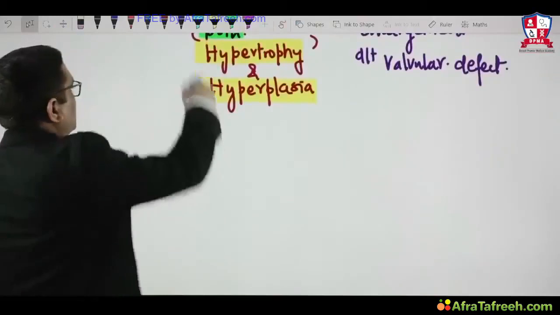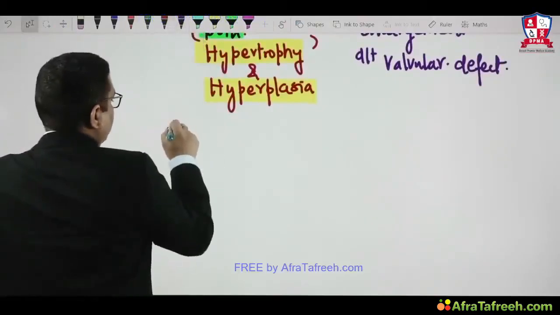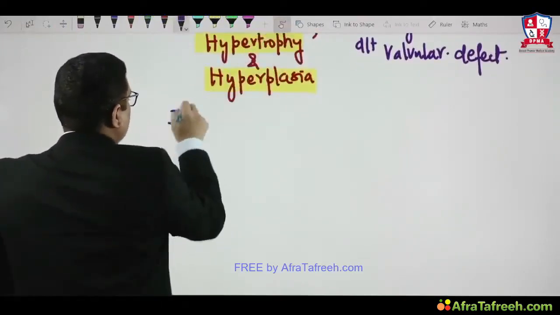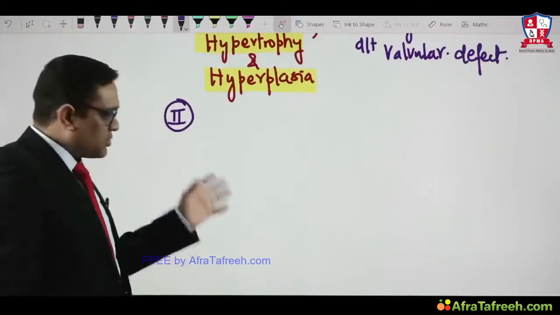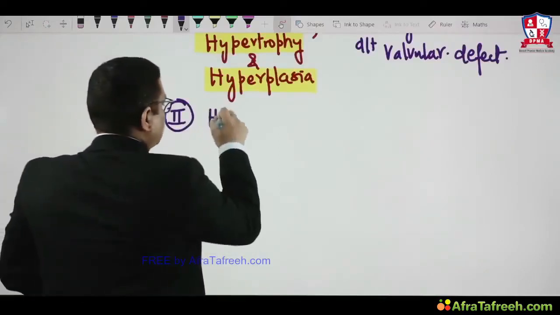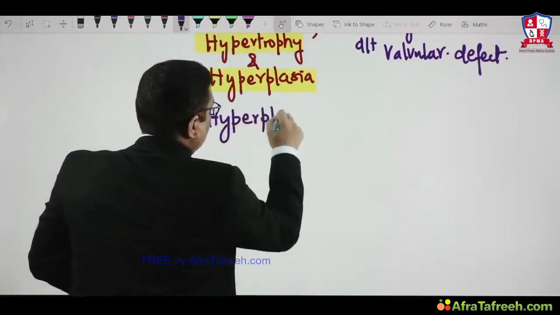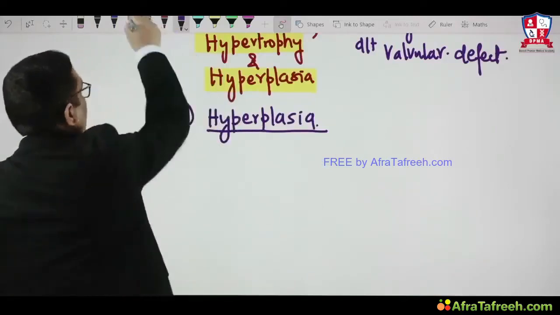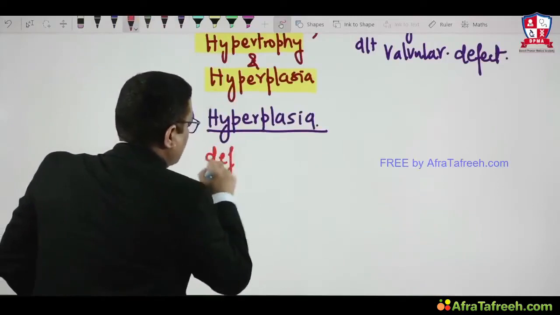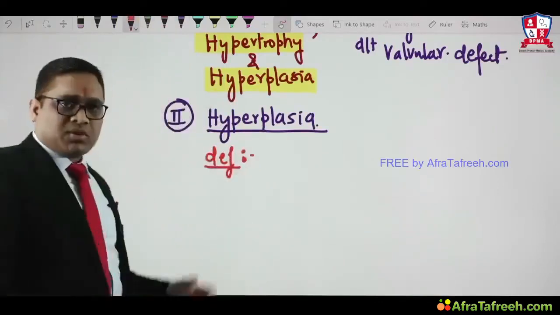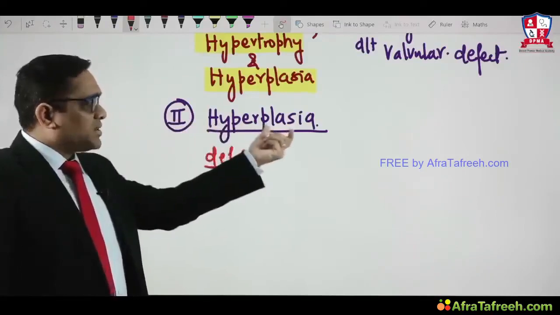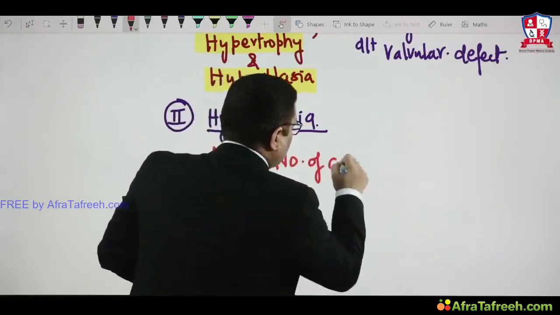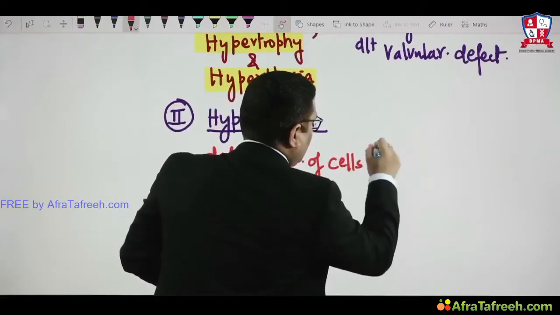Coming to the second one, sorry. The second cellular adaptation we are going to discuss here is hyperplasia. What do you mean by hyperplasia? What is the definition of hyperplasia? The name itself is telling there is an increase in the number of cells. Plasia means number. So the number of cells will be increased, right?